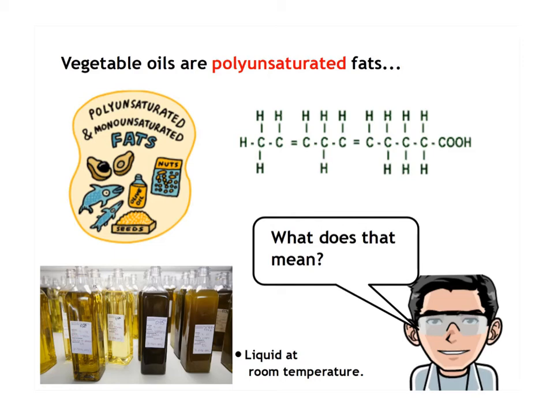Now next, we're going to talk about something that's unsaturated. So the alkanes are saturated, meaning that they have all single bonds. You might have heard before of unsaturated fats. Unsaturated is talking about the presence of double or triple bonds. So now when something is unsaturated, it's not saturated. To be saturated, it needs all single bonds. When it's unsaturated, there may be a double or a triple bond.